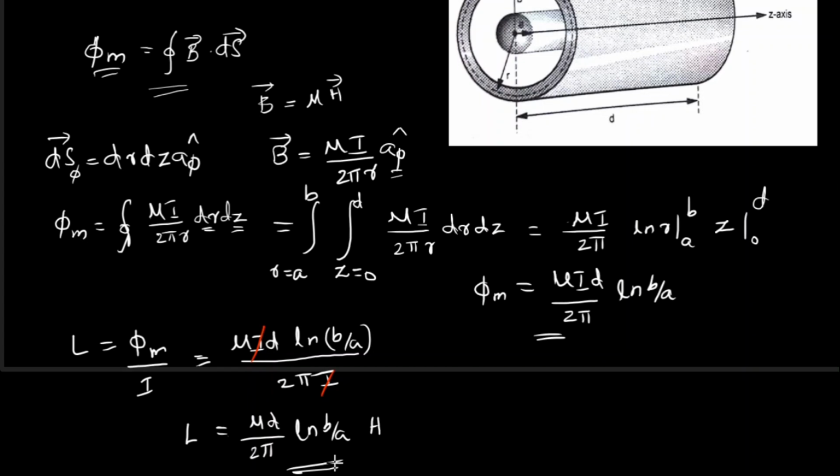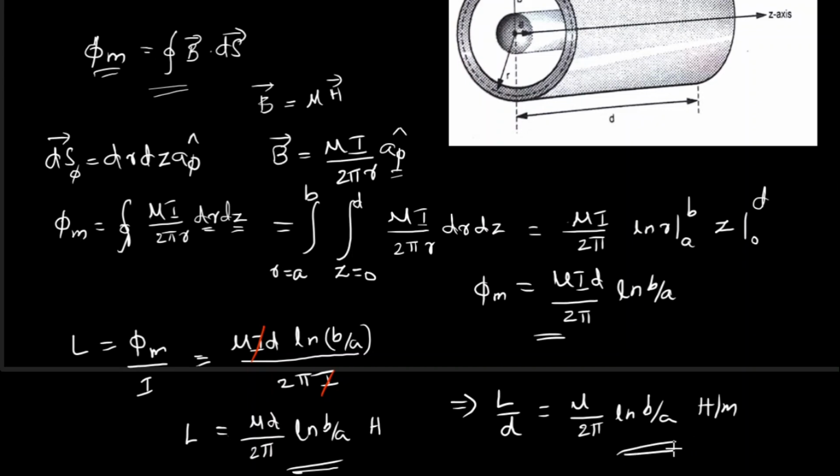So if you want inductance per unit length, then I can write it as L by d, because d is the length of the coaxial cable, which we have considered here for derivation. So inductance per length, then this expression changes as mu by 2 pi ln b by a, this much Henry per meter.